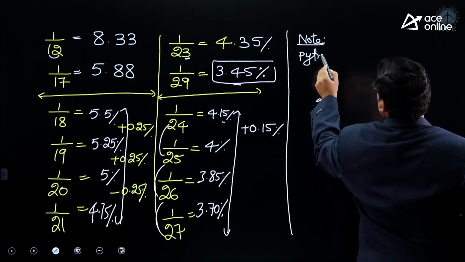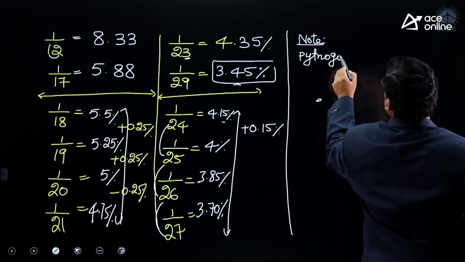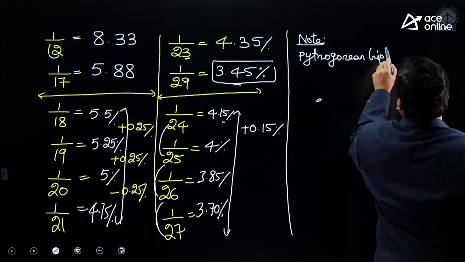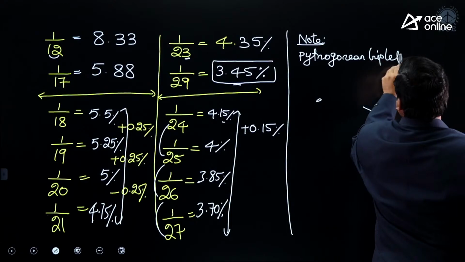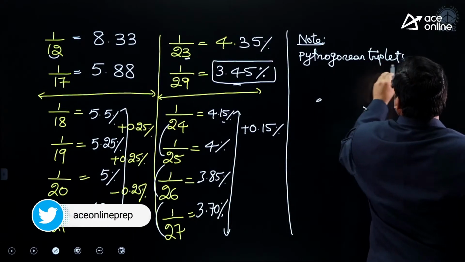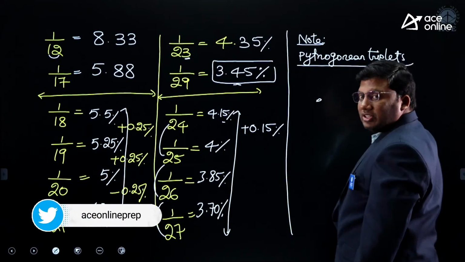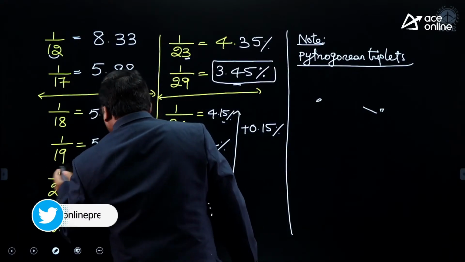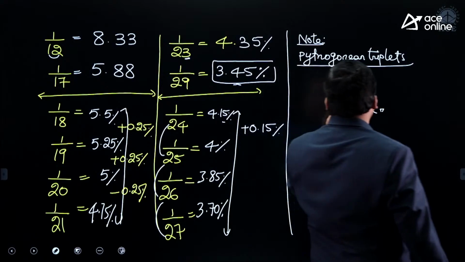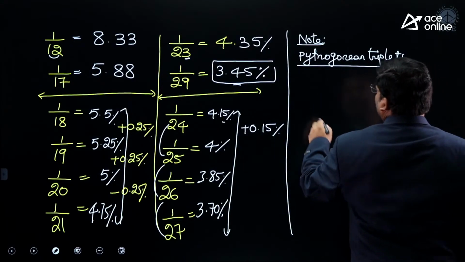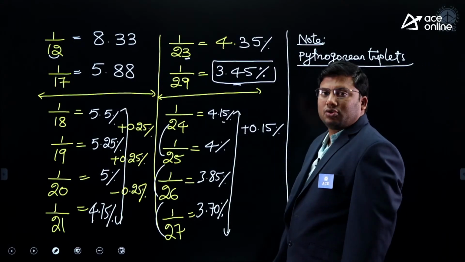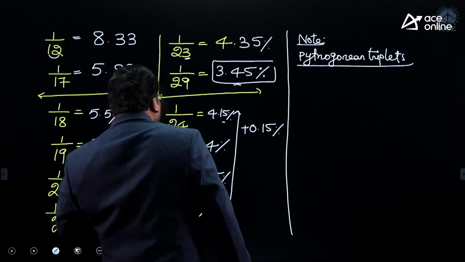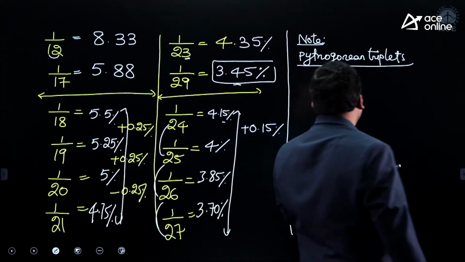Pythagorean triplets. Very important concept. It is used extensively in geometry, because we did 3, 4, 5. Let us do these Pythagorean triplets. What are Pythagorean triplets?